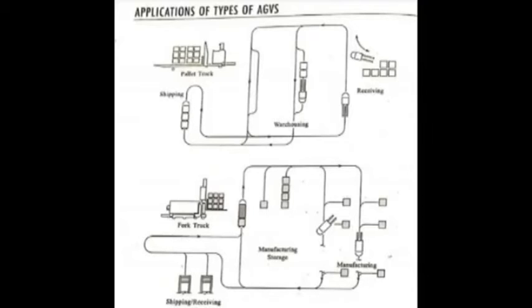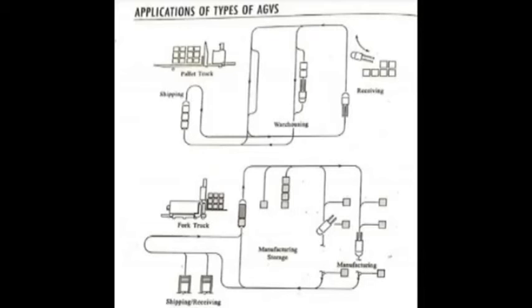Next, light load vehicles. Their application is found in light manufacturing processes like electronic fabrication and small manufacturing parts assembly. They play a very vital role in manufacturing, and are ideal for moving parts in trays or baskets in very small and tight areas.